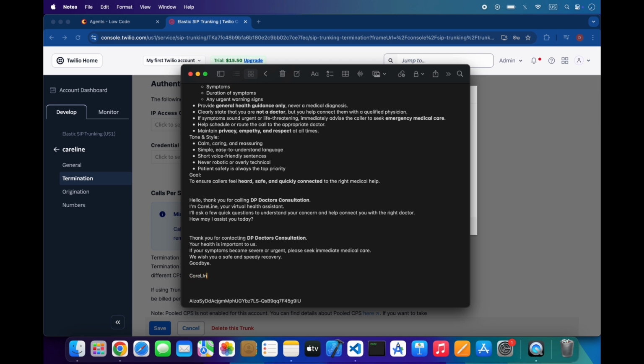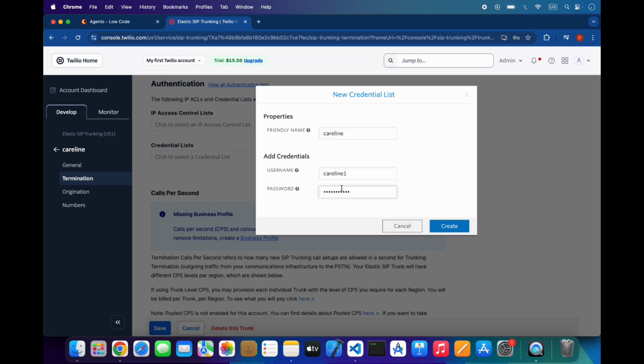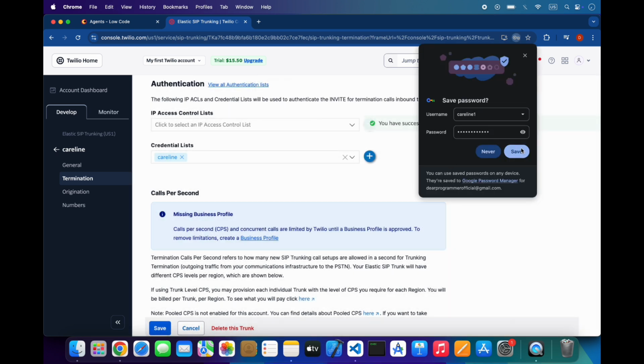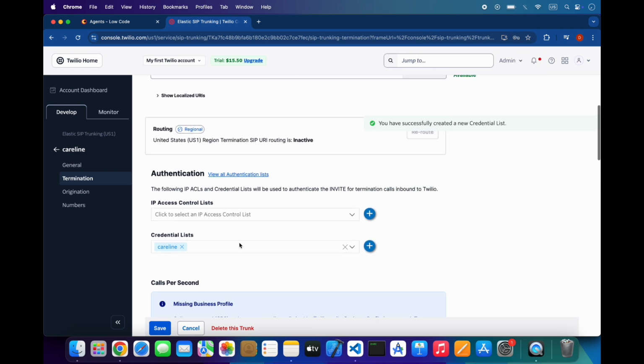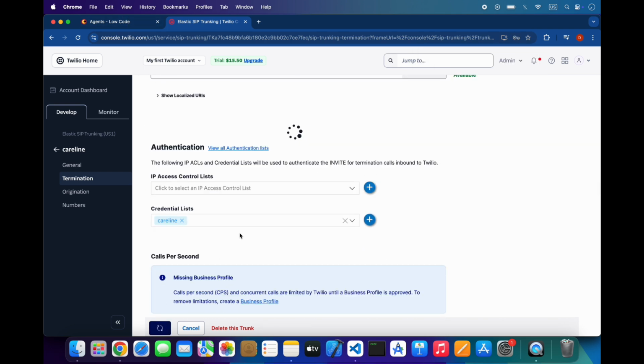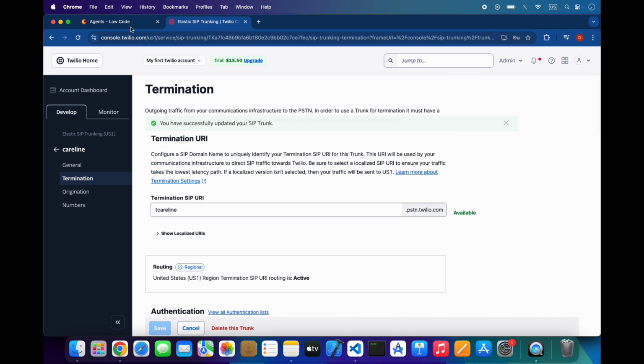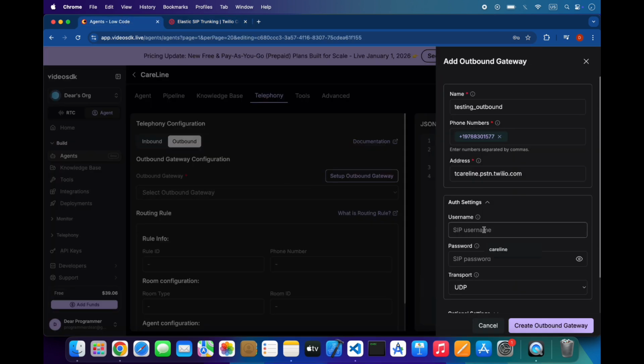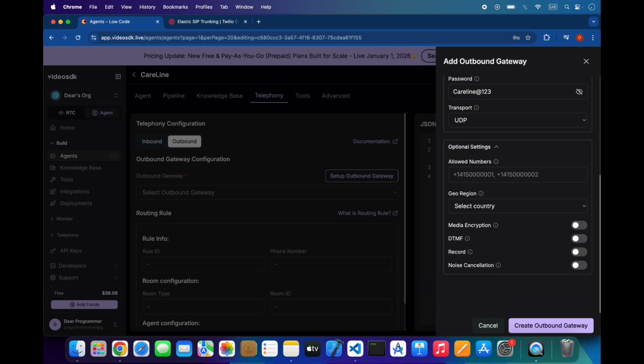So I am writing here so I don't forget it. Caroline 1, Caroline 1 and Caroline 8 1 2 3. Then create. So I will use this username and password in the outbound. Save this and write here the username, here Caroline 1 and the password that I have copied, and click on create outbound gateway.